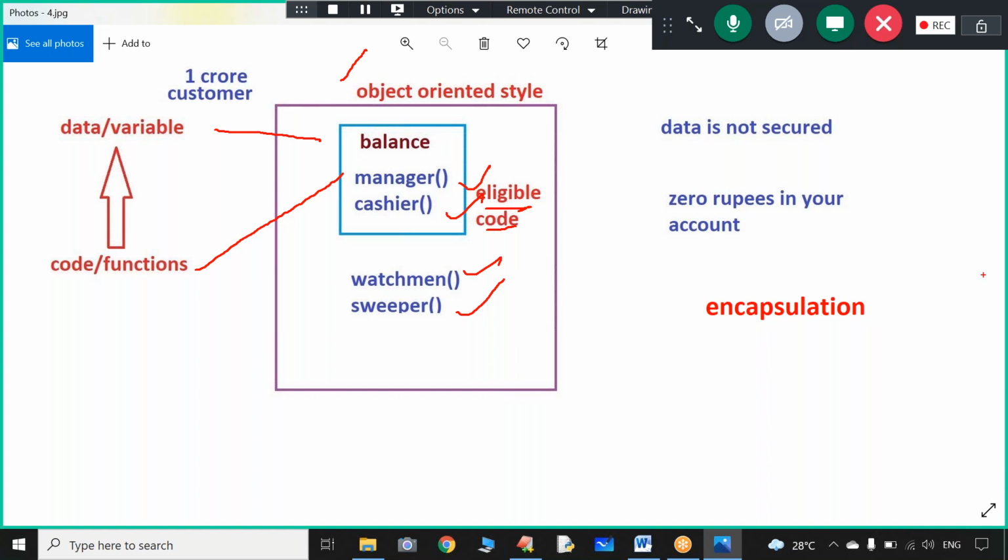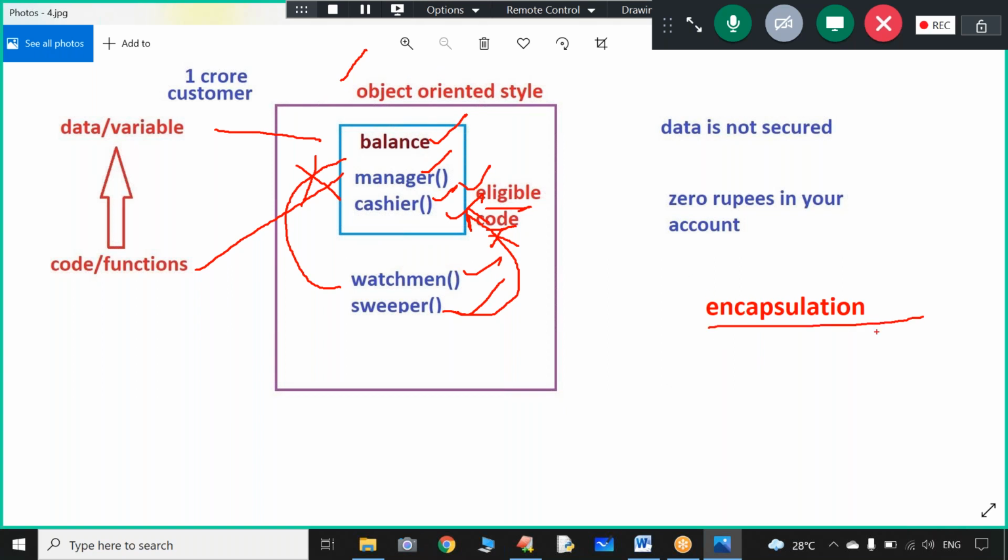Sir, what is the benefit of clubbing? Sir, if watchman tries to access the balance, sorry, you are not allowed to access. Sir, sweeper, is there any chance? Sorry, you are not allowed into this room. Sir, this balance is accessible to either manager or cashier. This kind of mechanism we can implement in object oriented style, and that is nothing but encapsulation.